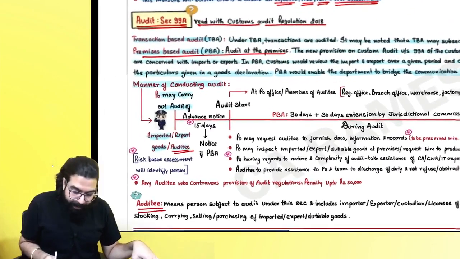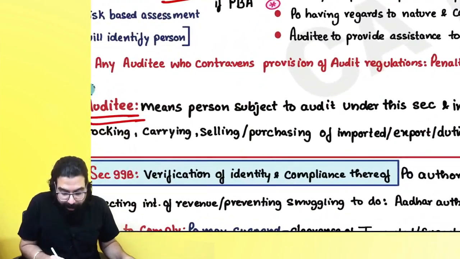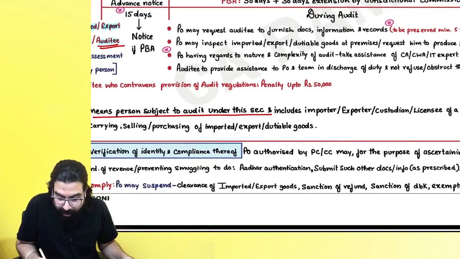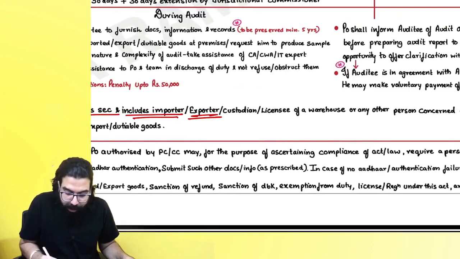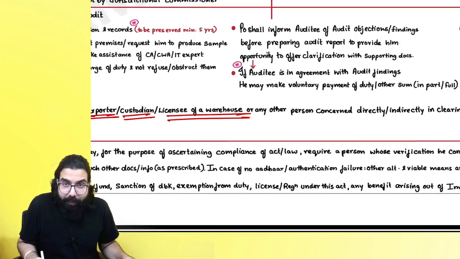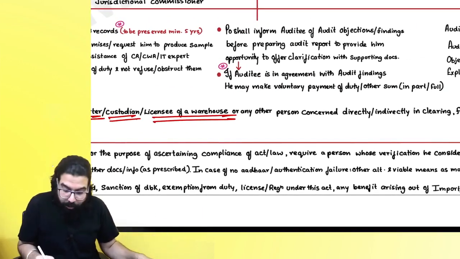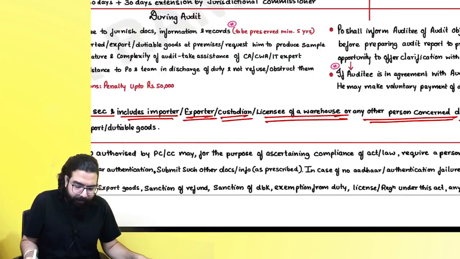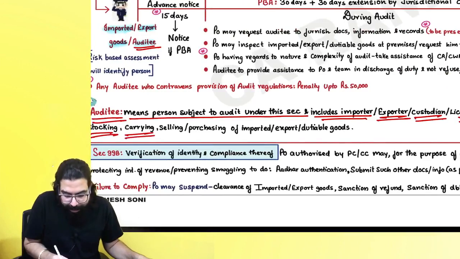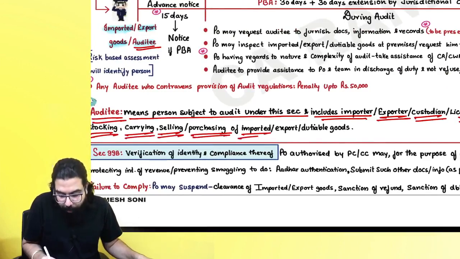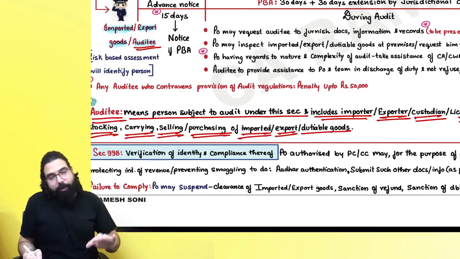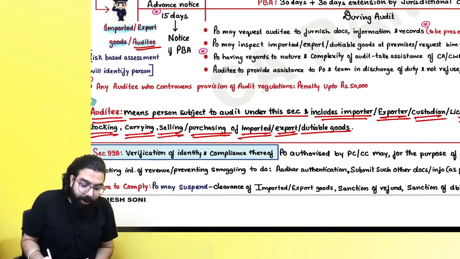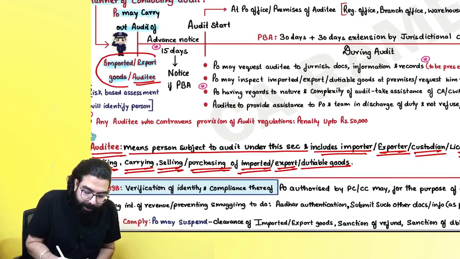in section number 99A they have told auditee means the person who is subject to audit under this section includes importer, exporter, custodian, any licensee of a warehouse to whom license has been given for the warehouse, or any other person concerned directly or indirectly in clearing, forwarding, stocking, carrying, selling, purchasing of import, export, imported goods or export goods or dutiable goods. These people are known as auditee, and auditees' audit can be done.